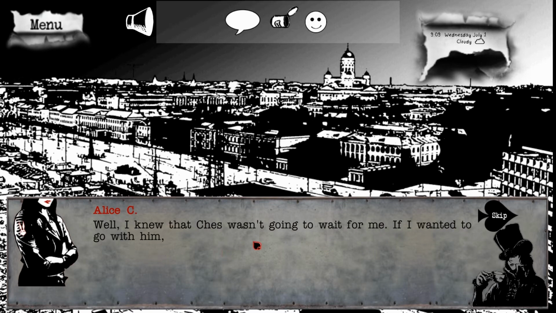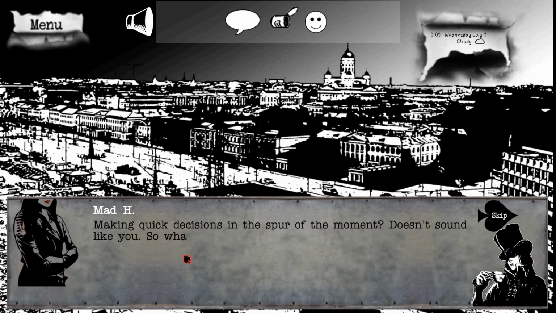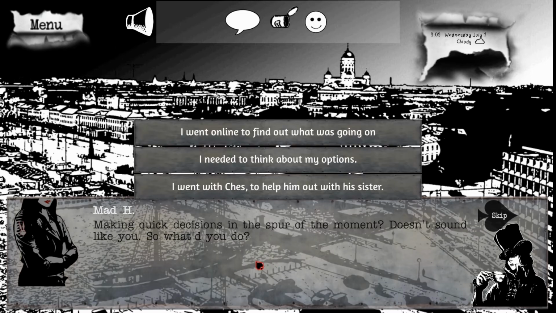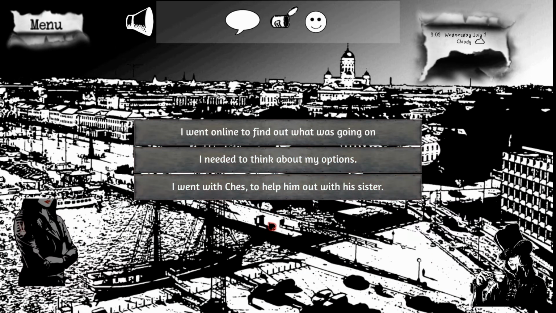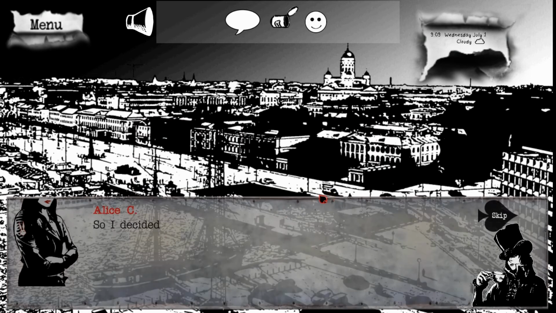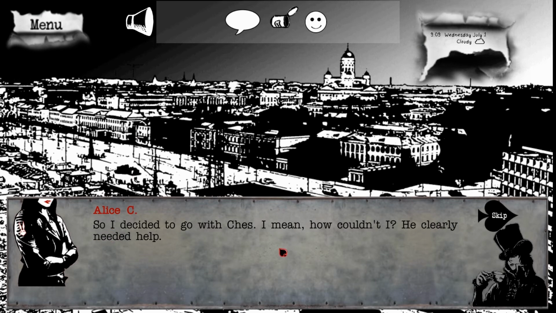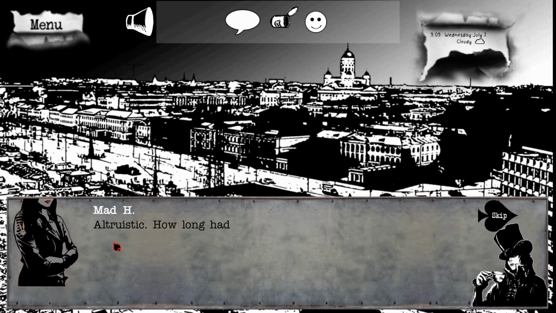So what did you do? Well, I knew that Chess wasn't going to wait for me. If I wanted to go with him, I had to go right away. Just grab my stuff and go. Making quick decisions in the spur of the moment doesn't sound like you. So, what did you do? I went with Chess to help out his sister, okay? I mean, how could I not? He clearly needed help. Altruistic.